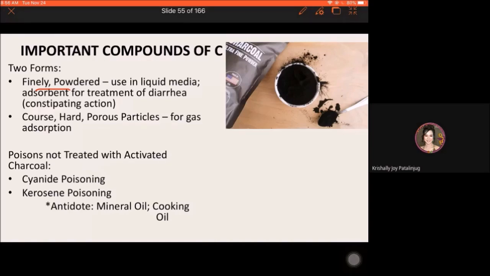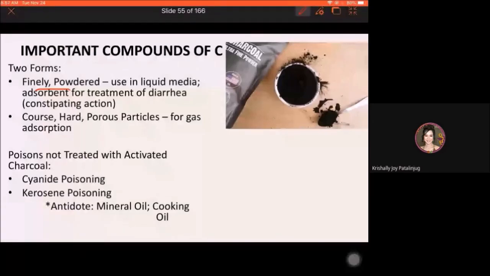It is also used for antidote and detoxifying purposes, of course the finely divided one. Again, this is the component of the universal antidote, the finely powdered activated charcoal.